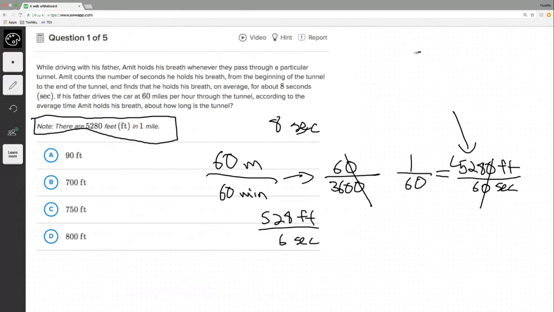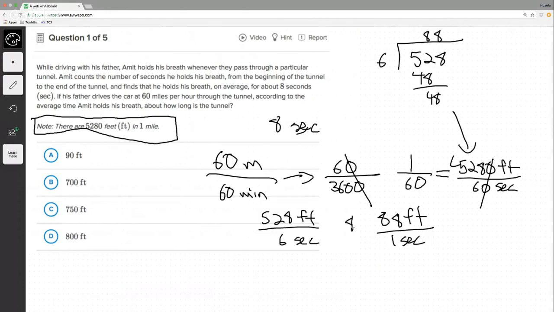Well, let's just go ahead and do it. I'm going to do it up here without a calculator. It's fine. 6, so that's 7, 8, 9 is 848 and 8. So we're going 88 feet per 1 second. Multiply the top and the bottom by 8.